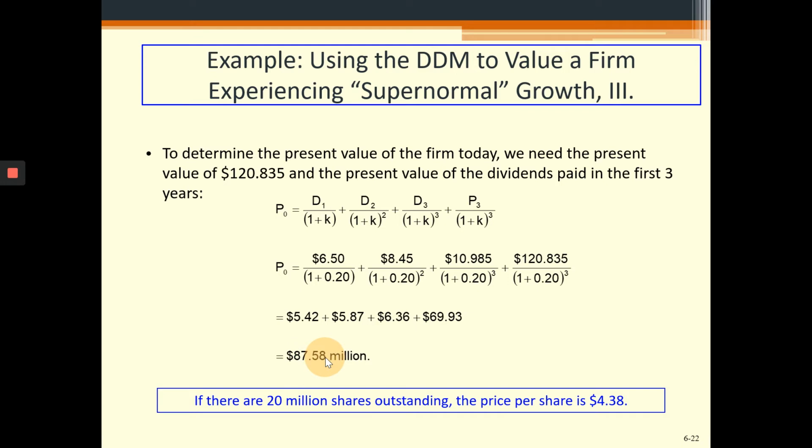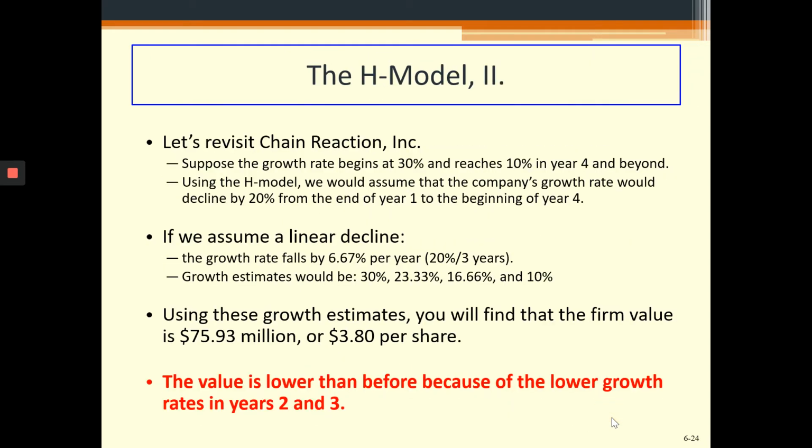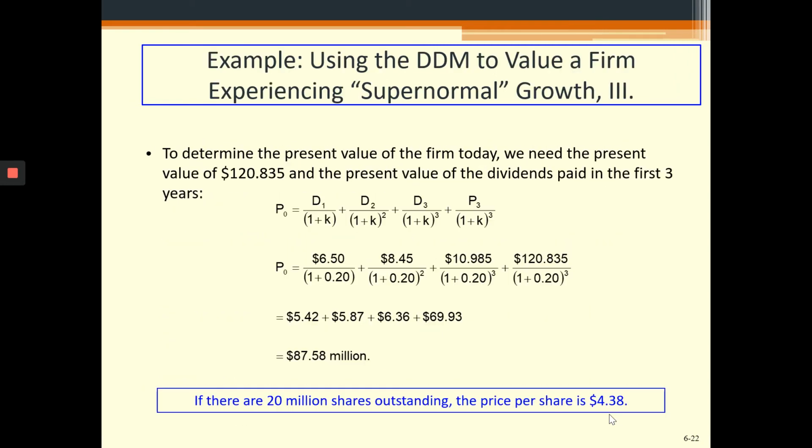87.58 million. And if say their outstanding shares are 20 million, we simply divide 87.58 million by 20 million, and the price per share will turn out to be $4.38.